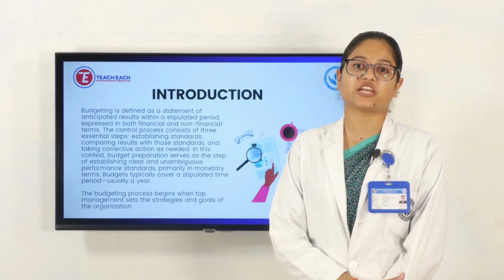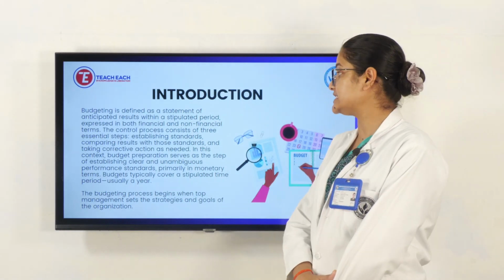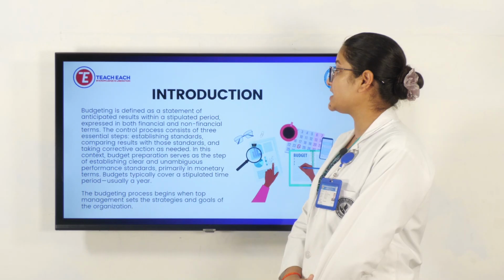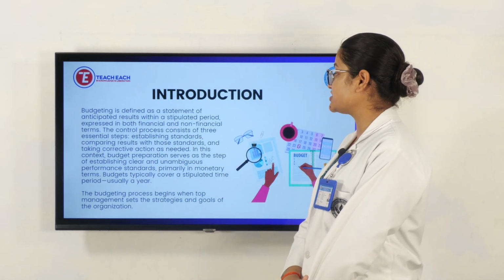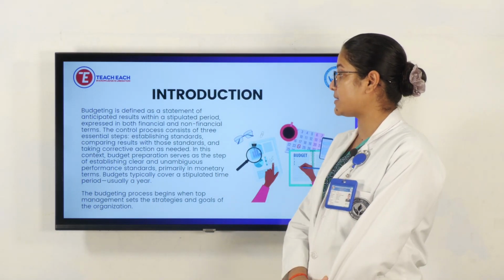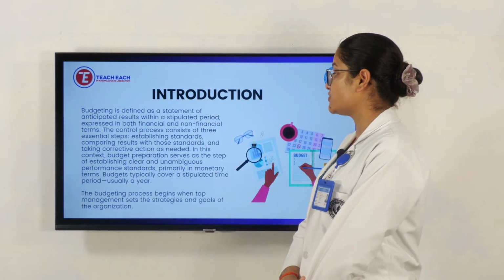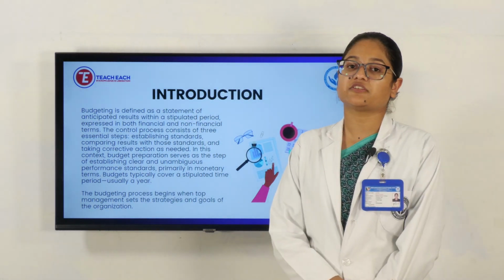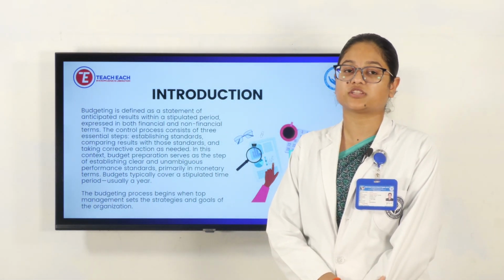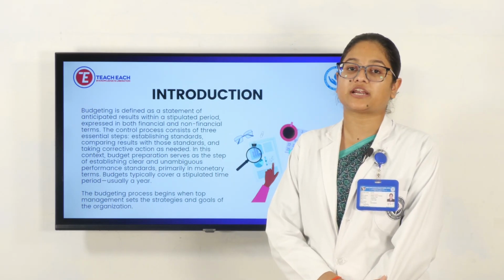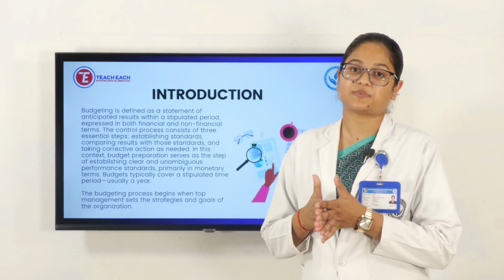First, we'll see the introduction of budgeting. Budgeting is defined as a statement of anticipated results within a stipulated period, expressed in both financial and non-financial terms. The control process consists of three essential steps: establishing standards, comparing results with those standards, and taking corrective actions as needed. Whatever we are planning, there should be a stepwise process while planning and supervising, and we should have comparative studies, like what the previous one was, how it is going, and what the expenses are at the present time.